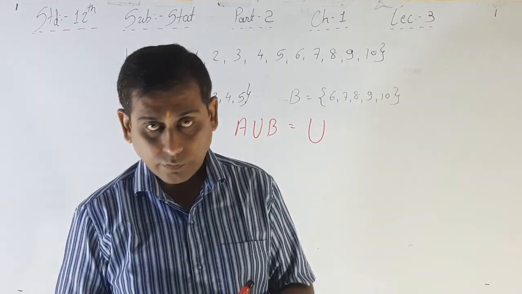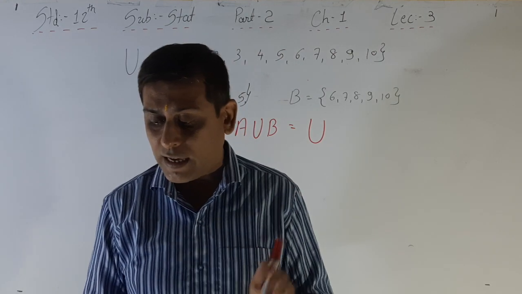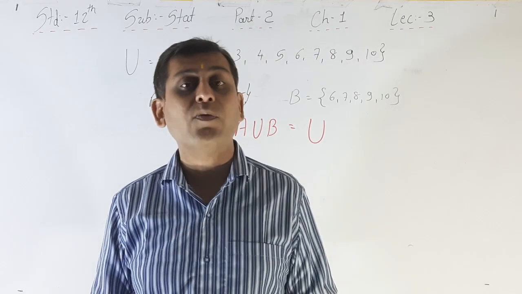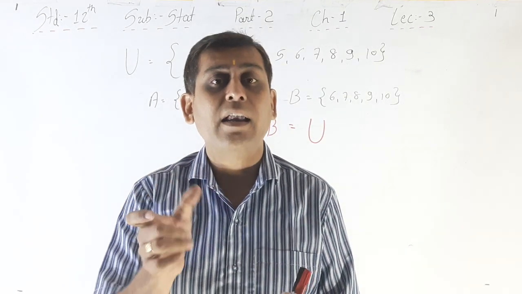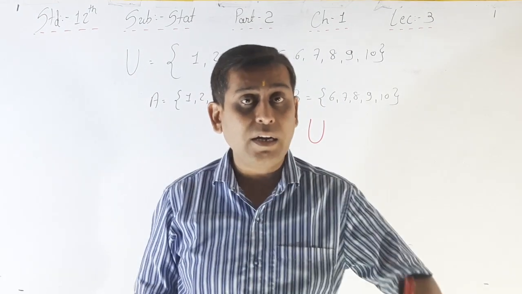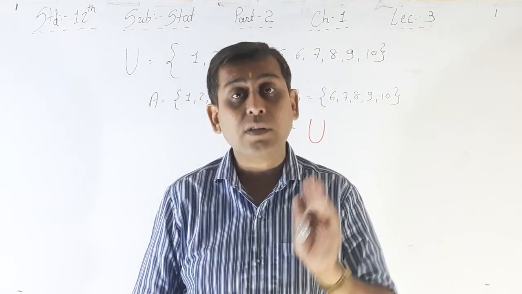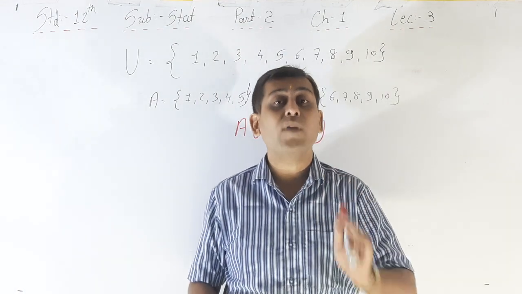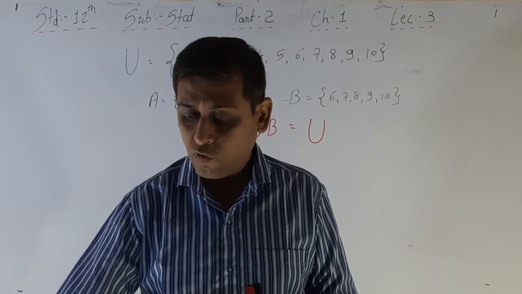For example, denote the outcome H as event A and outcome T as event B when a balanced coin is tossed. It is clear in this case that A is equal to H and B is equal to T. A union B is equal to head and tail, and that is your sample space. Okay, so U is equal to H and T, A is equal to H, B is equal to T, then the union of both is sample space U. That's why A and B are exhaustive events. So please write down this Venn diagram also for exhaustive events.